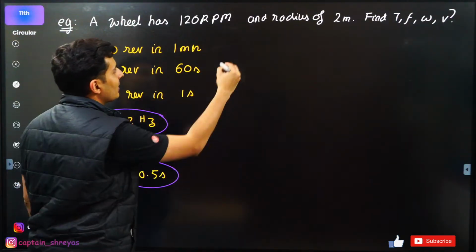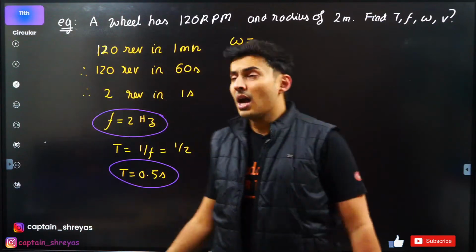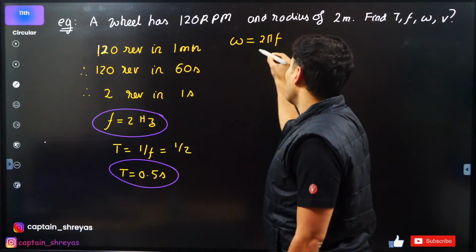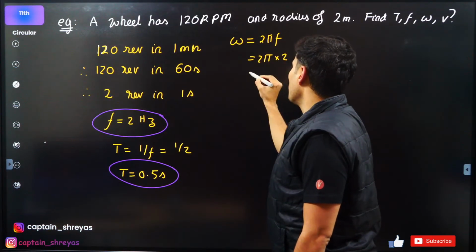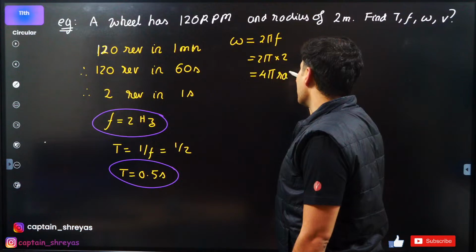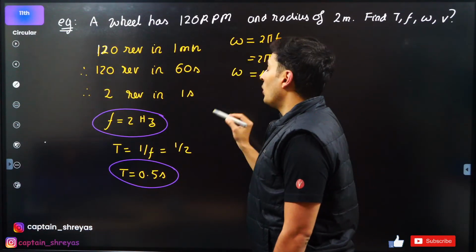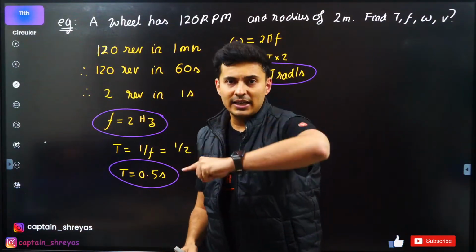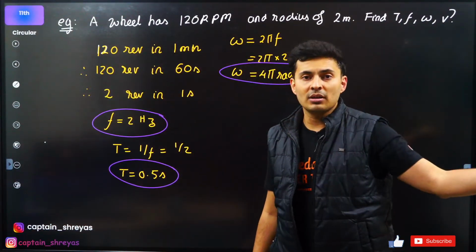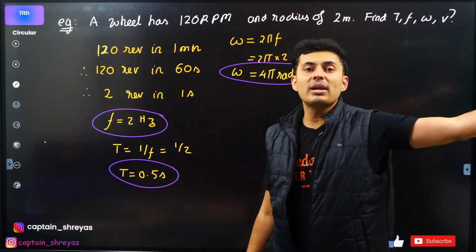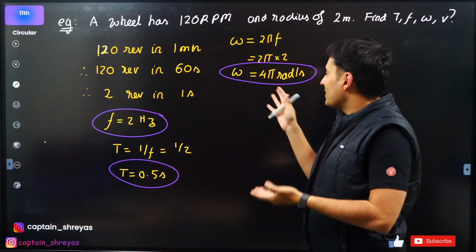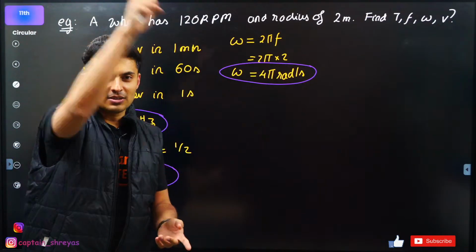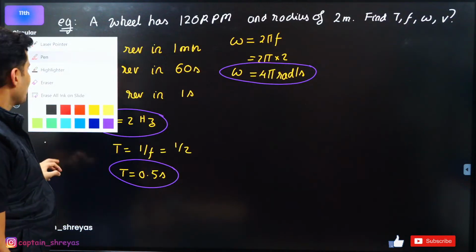Next is omega, angular speed. I can use 2 pi f or 2 pi by t, whichever you want. So let's say I use 2 pi f, it will be 2 pi multiplied by 2. So it will be 4 pi radians it is covering in 1 second. Think about what it means. 4 pi radians. Guys, pi radians is 180 degrees. 2 pi radians is 1 revolution. 4 pi is 2 revolutions in 1 second. So when I say angular speed is in radians per second, that's what it means. 1 revolution is 2 pi, 2 revolutions is 4 pi.